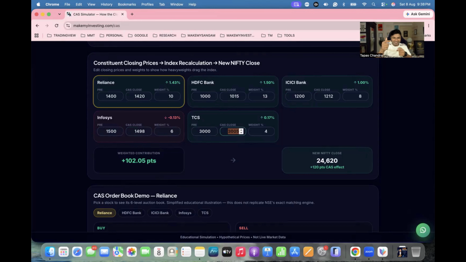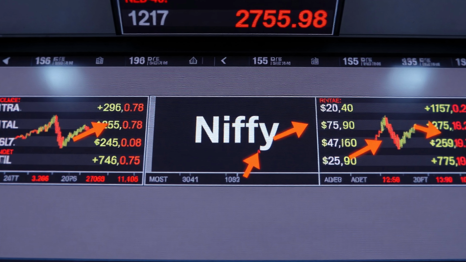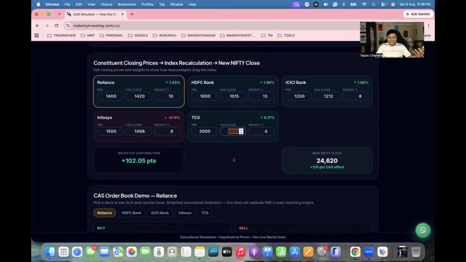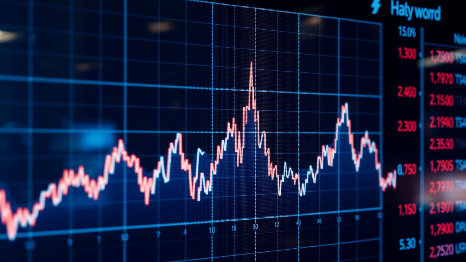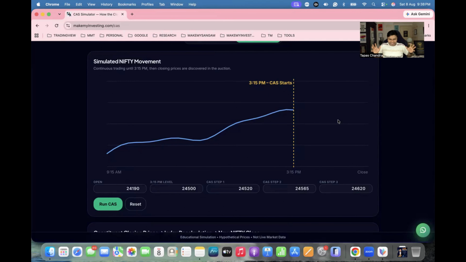the Nifty price. And it appears that Nifty jumped suddenly by 100, 150 or 120 points, but it is not happening like this. If you see here, I'll just show you. This is how it happened. Let's think that at 3:15 Nifty was trading at 24,500, and suddenly the CAS will start.